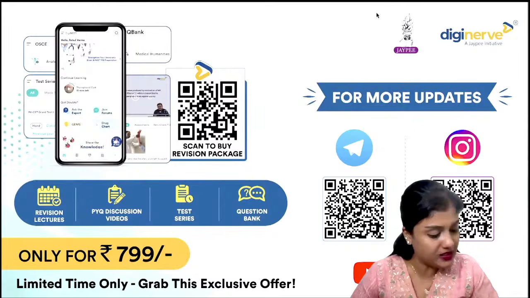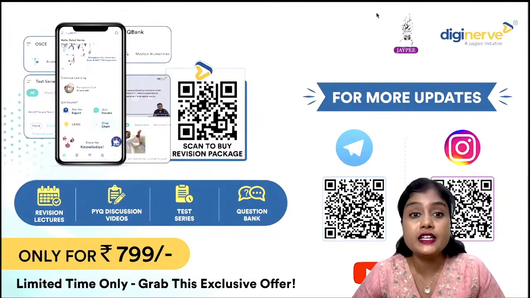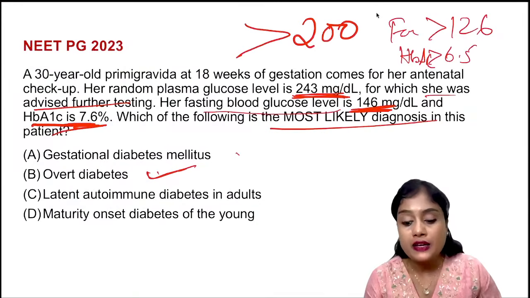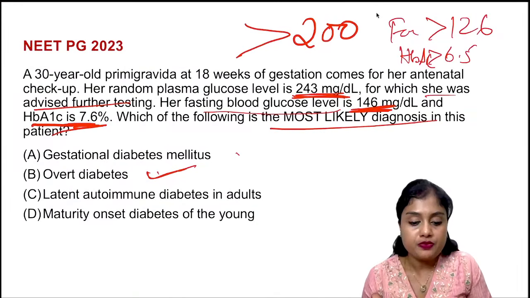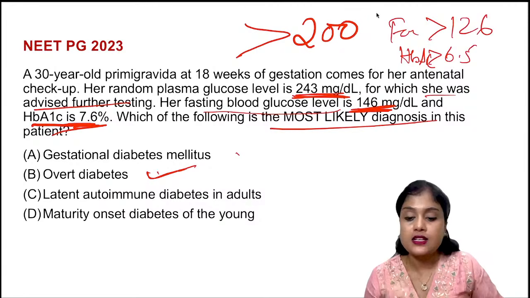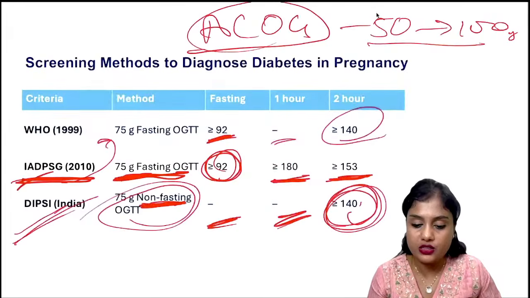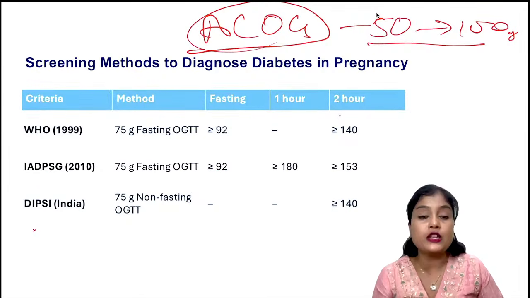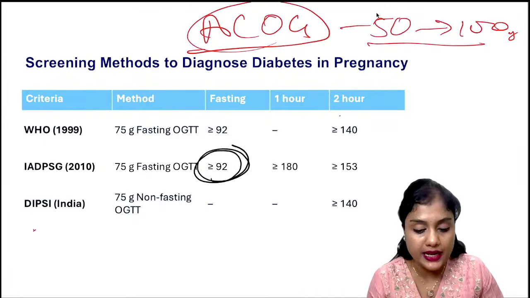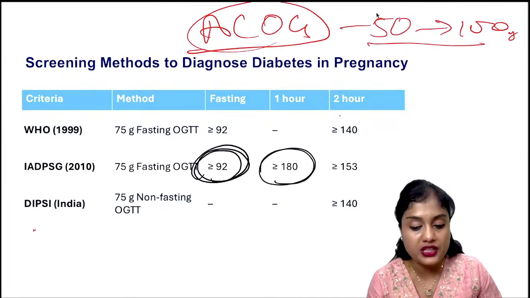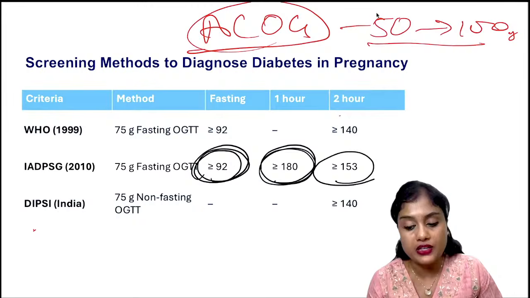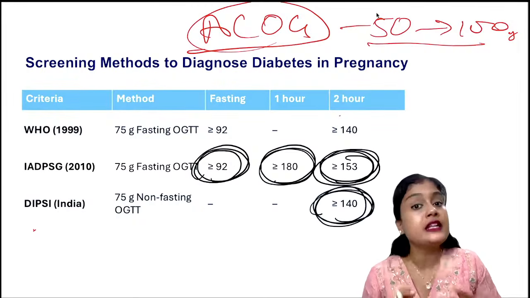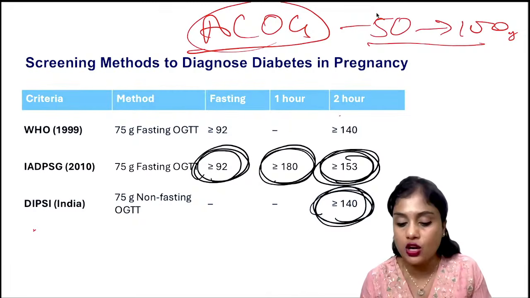Okay, Shruti, I'll repeat the diabetes thing. Let me tell you when you have diabetic values. As I have shown in this figure, when fasting is more than 92, or 1 hour is more than 180, or 2 hour is more than 153, or your OGTT is more than 140, then it is a case of GDM. Okay, this all is a case of GDM.